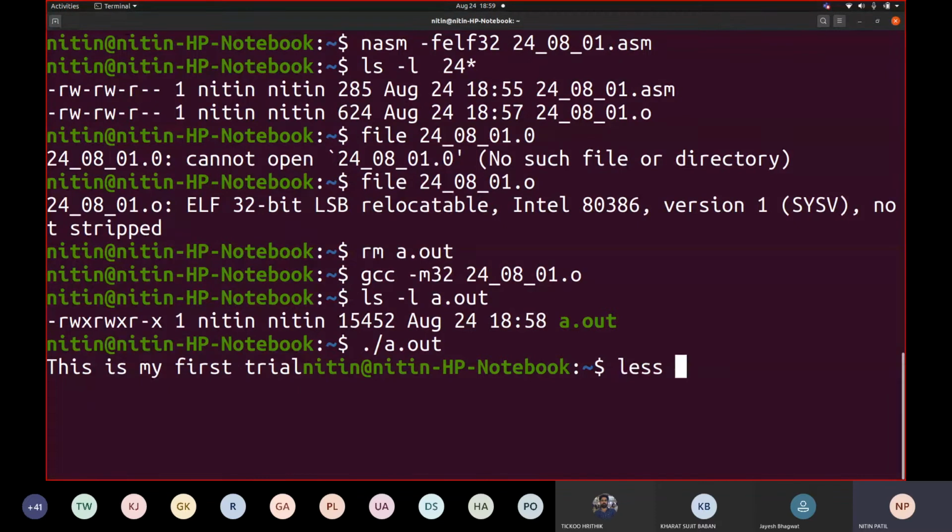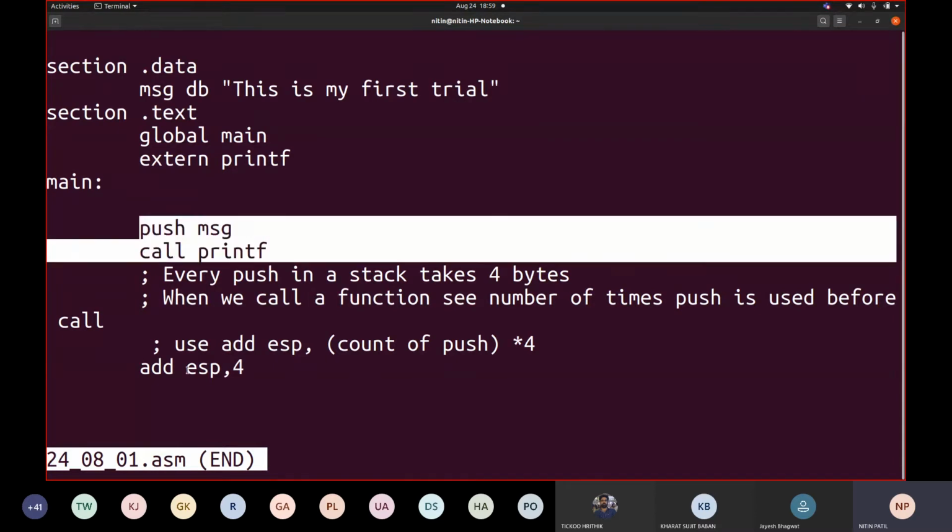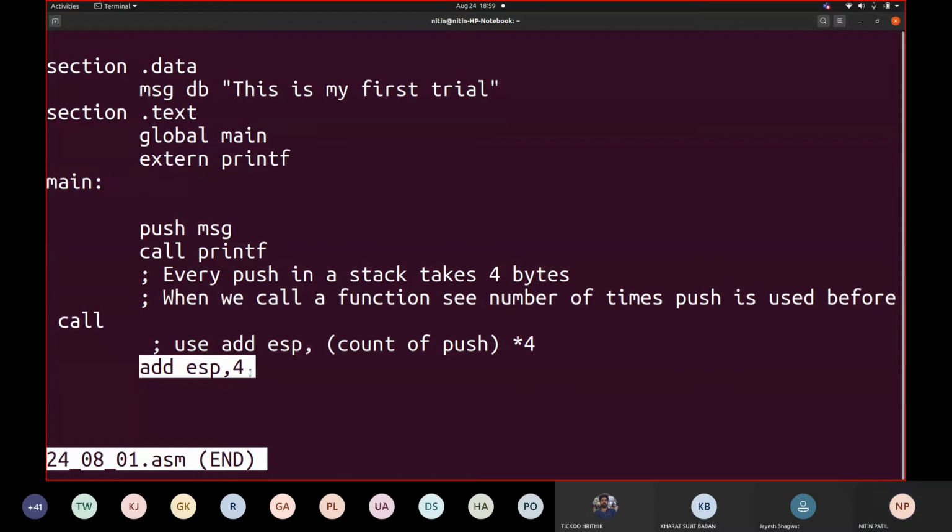So let me show you the asm file. Now see what this code contains. Section .data, msg, this is my first trial. Section .text, global main, extern printf, main, push msg, call printf. So my program contains only these two, and these three lines which are executable.